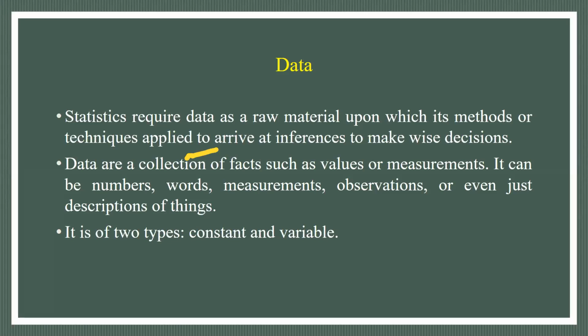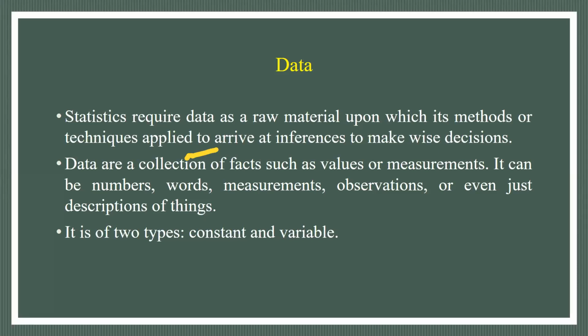Data are a collection of facts such as values or measurements. These are facts that are really available as values or measurements directly. Values can be letters, numbers, words, sentences, and these are descriptive, while measurement is a direct quantity. Both kinds of things come under data.